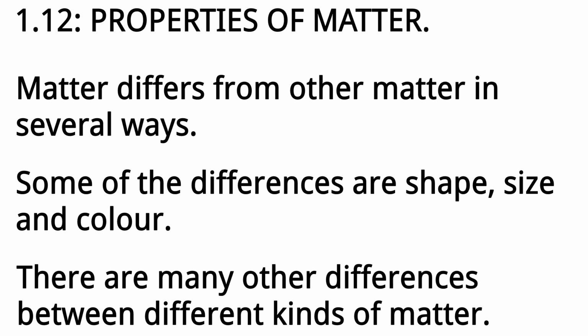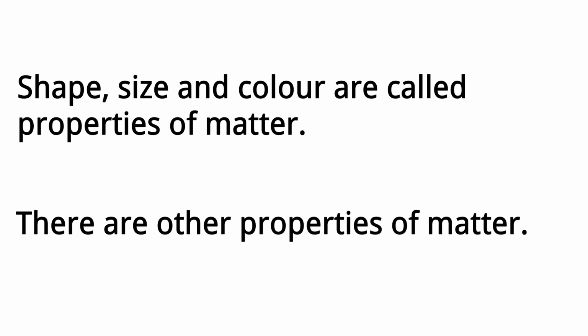1.12. Properties of matter. Matter differs from other matter in several ways. Some of the differences are shape, size, and color. There are many other differences between different kinds of matter. Shape, size and color are called properties of matter. There are other properties of matter.